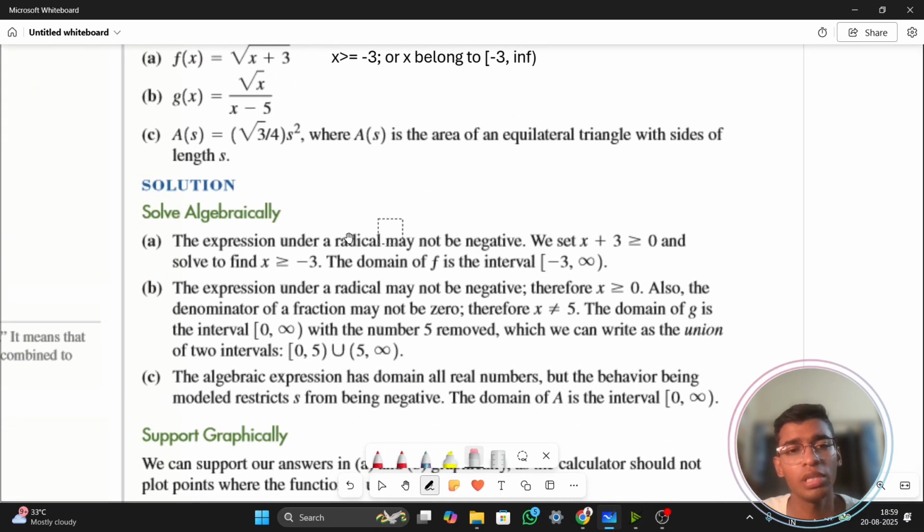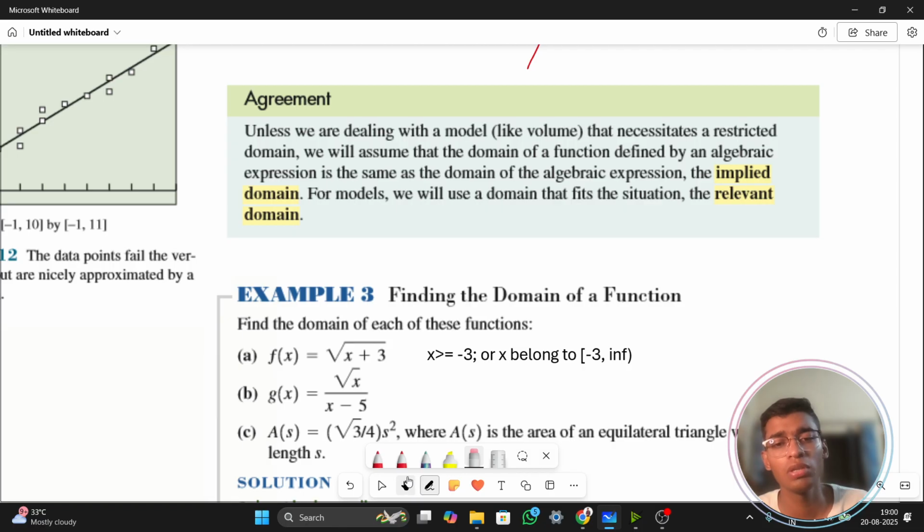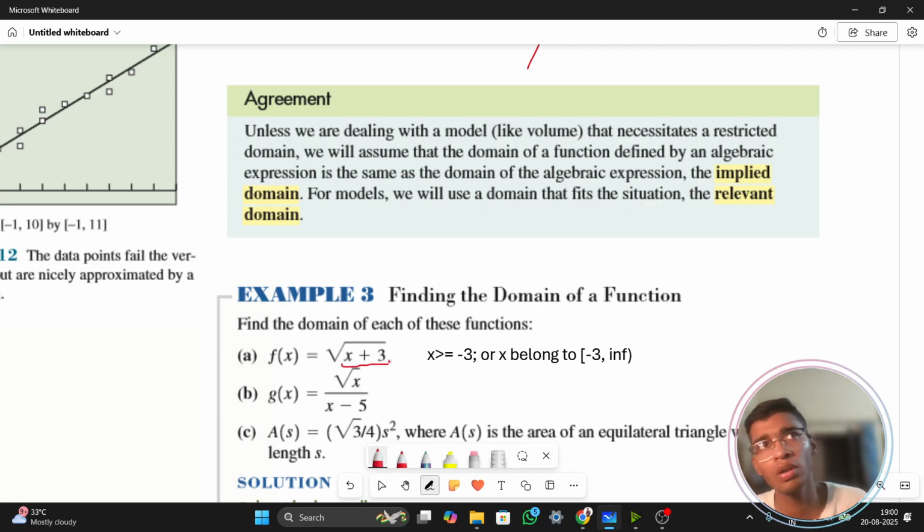Let's check what they are actually giving. They say the expression under radical may not be negative. Square root cannot be negative. So we set x plus 3 is greater than equals to 0. To solve it, we find out that x is greater than equals to minus 3. And that interval is this, which we have already discussed. So what you needed to do was just put the thing which is inside the square root greater than equals to 0, and you will find out the things. No matter what is inside the square root, just put that expression greater than equals to 0 and solve that inequality to find out the value which you are getting.